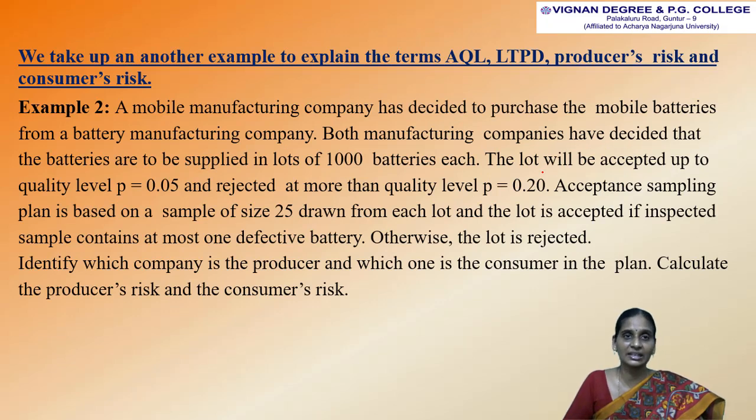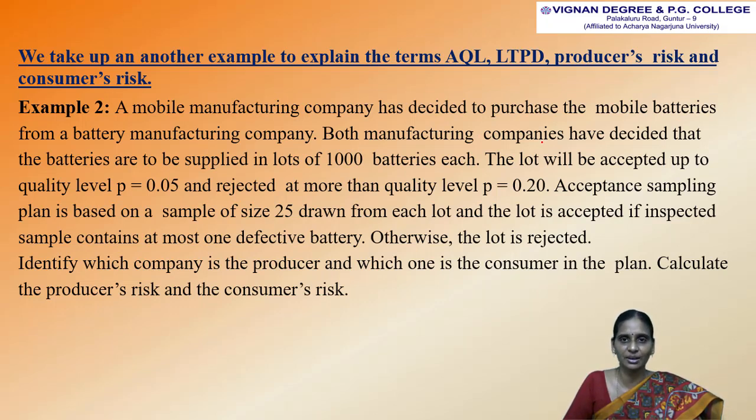We take up another example to explain the terms AQL, LTPD, producer's risk and consumer's risk. So here we have to write down the example. A mobile manufacturing company has decided to purchase mobile batteries from a battery manufacturing company.